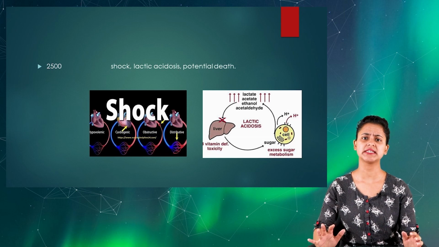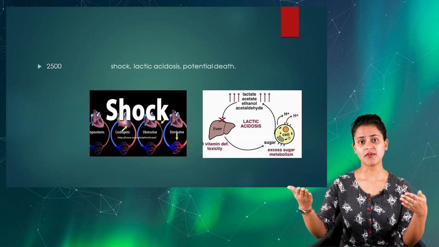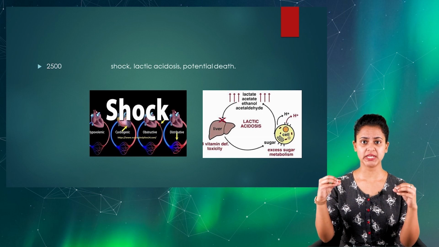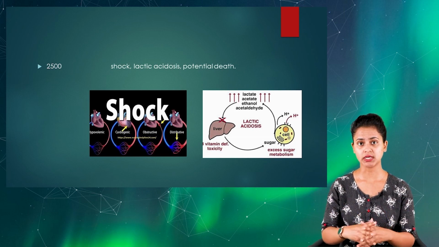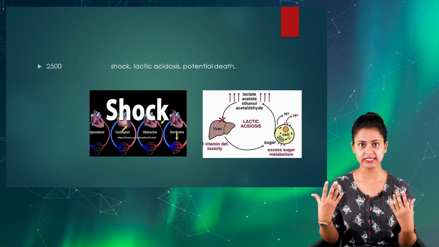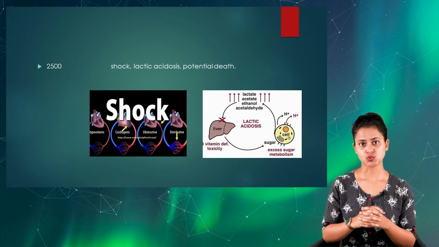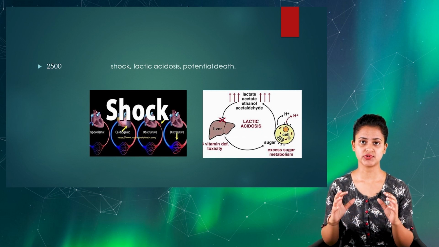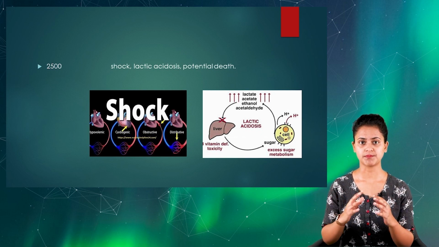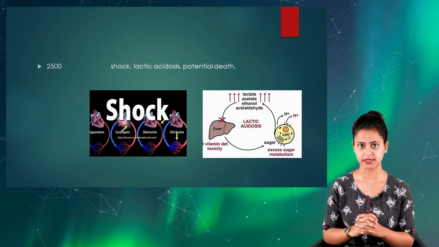Now, definitely the clinical manifestation can vary depending on the patient's physiological state, the reason behind the bleeding, and also the client's body's compensatory mechanism or the presence of any underlying disease condition.